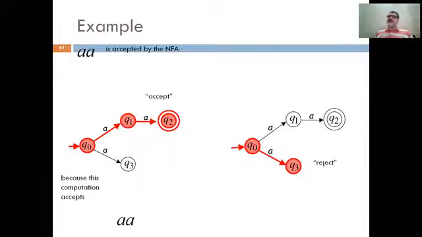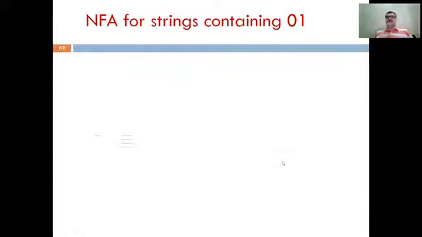That's why we have to convert NFA problems into DFA. This is a simple comparison of two choices. If you take the first choice, then AA will be accepted by the machine. Otherwise, if you choose the second path, then your string will be rejected. So this is simply about the NFA.